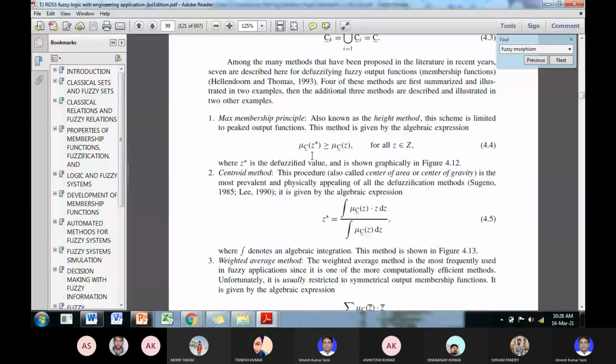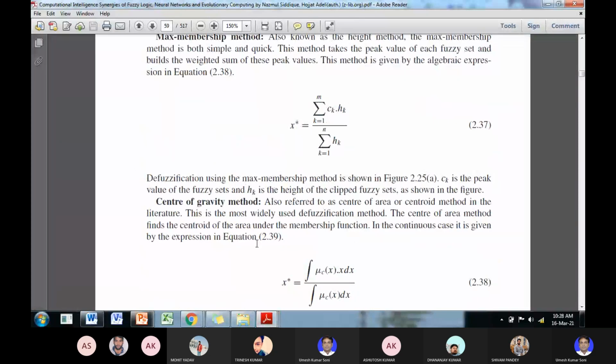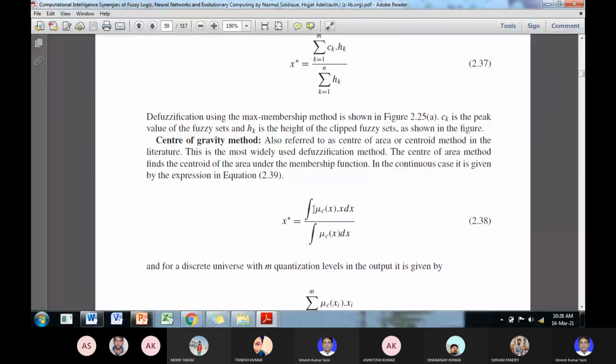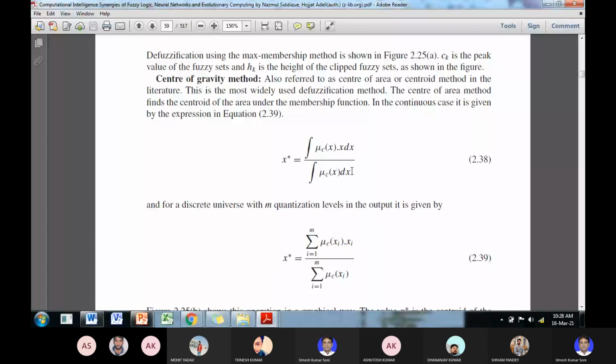So I come to the next, center of gravity method. In center of gravity method, what we do, we multiply the inputs with the fuzzy membership grades, and we integrate along x, and we integrate all the membership functions with respect to x.